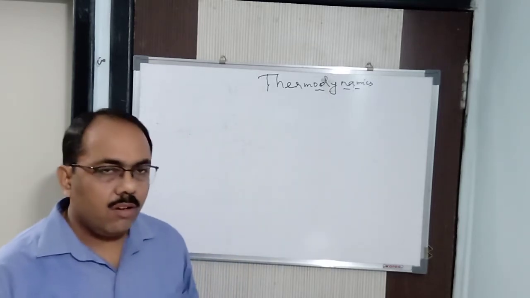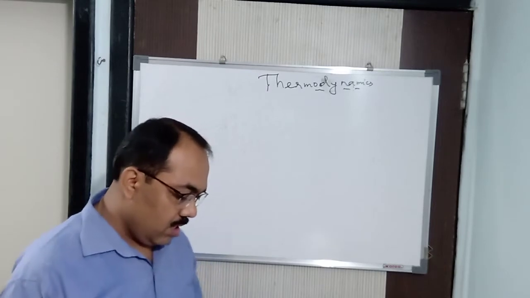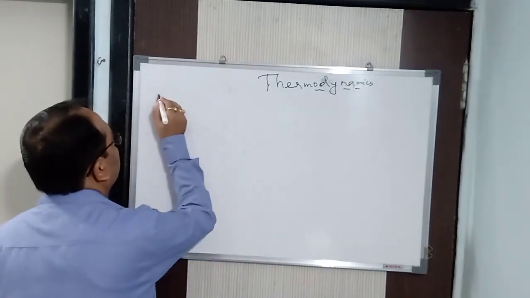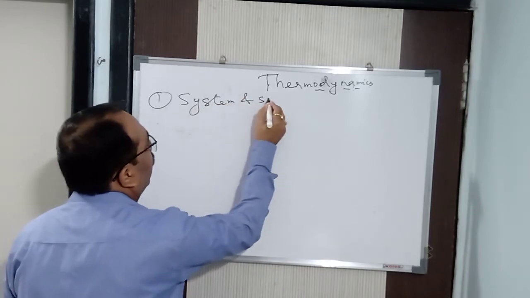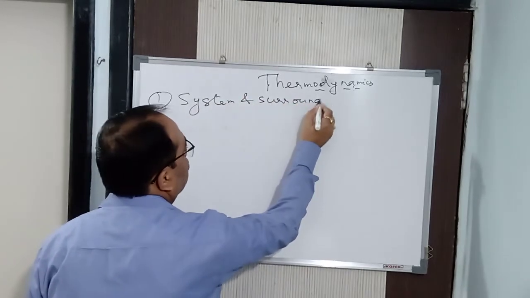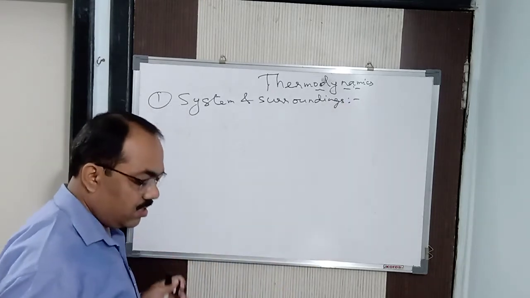Okay, now here are certain terms. To start the chapter we need to study certain terms. The first is system and surroundings. So what is a system and what is a surrounding?